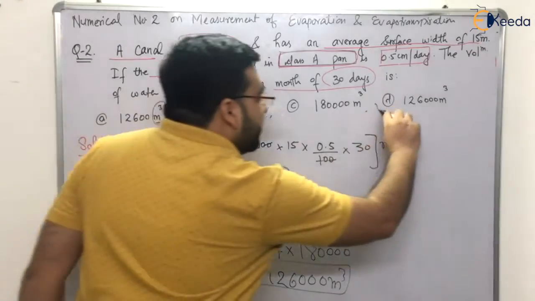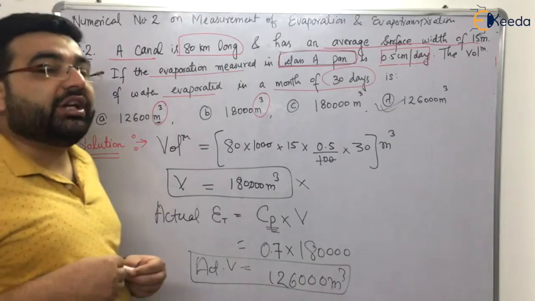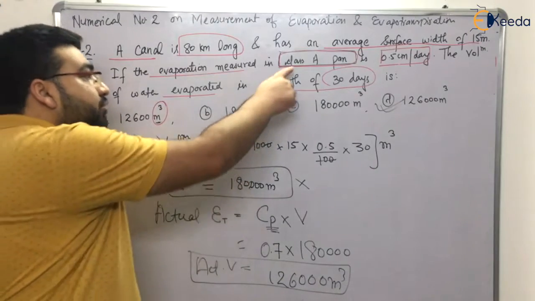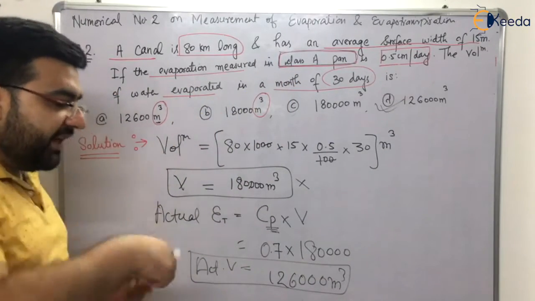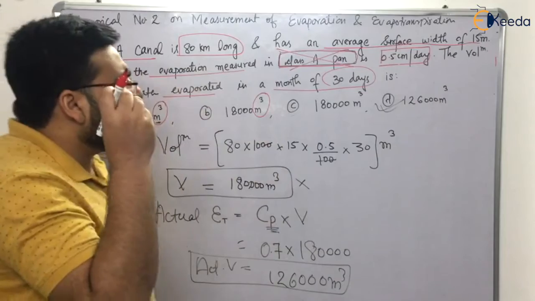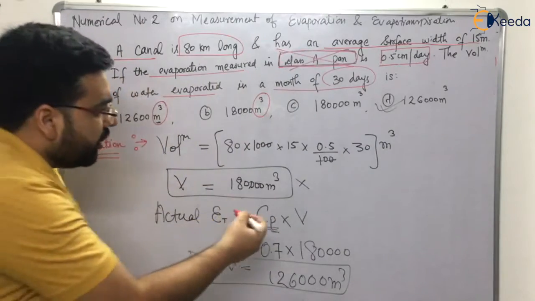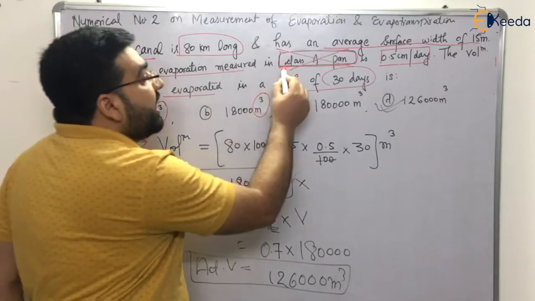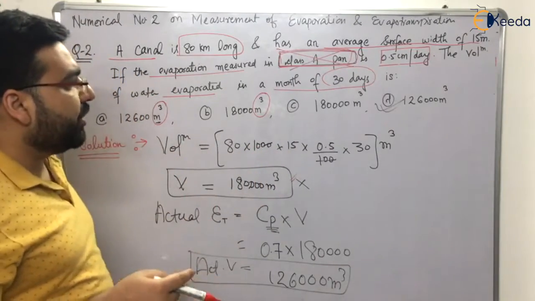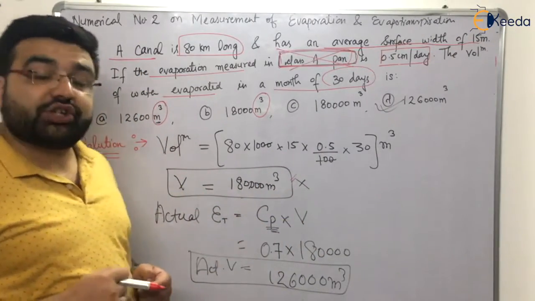I guess D is the correct answer. Clear? So I hope that you have understood this numerical. The only trick in this numerical was that if you just calculate the volume, it will be a wrong answer, because in this question class A pan is also mentioned. If the question had not mentioned the class A pan at all, then your answer would have been correct. But in this question, class A pan is mentioned. It means that we have to calculate the actual evaporation, and the actual or lake evaporation is the pan coefficient multiplied by the pan evaporation.